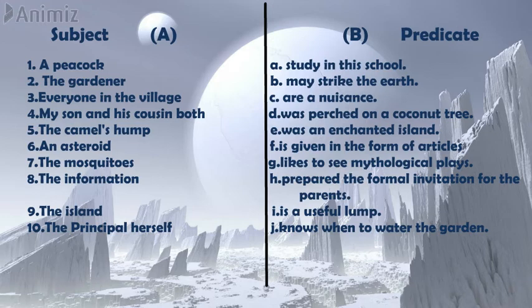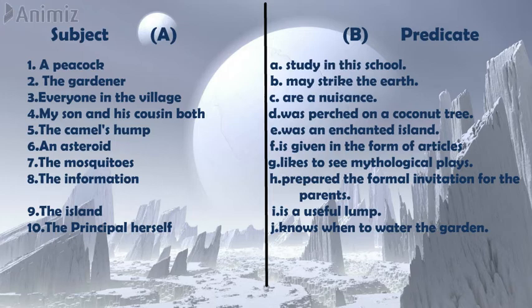Second, the gardener. Third, everyone in the village. Fourth, my son and his cousin both. Fifth, the camel's hump. Sixth, an asteroid. Seventh, the mosquitoes. Eighth, the information. Ninth, the island. And tenth is the principal herself.